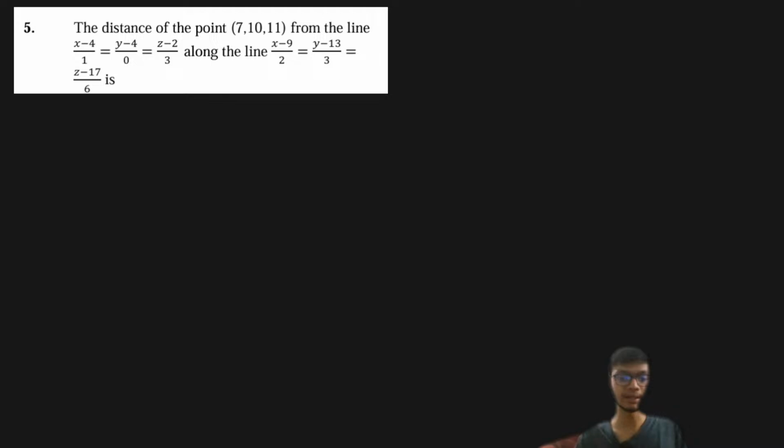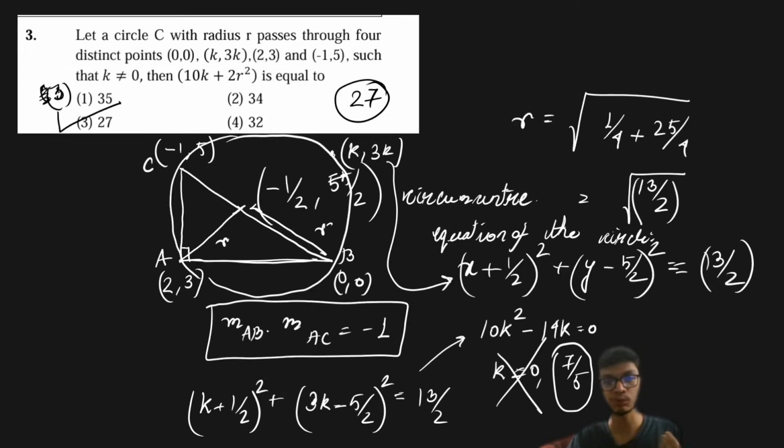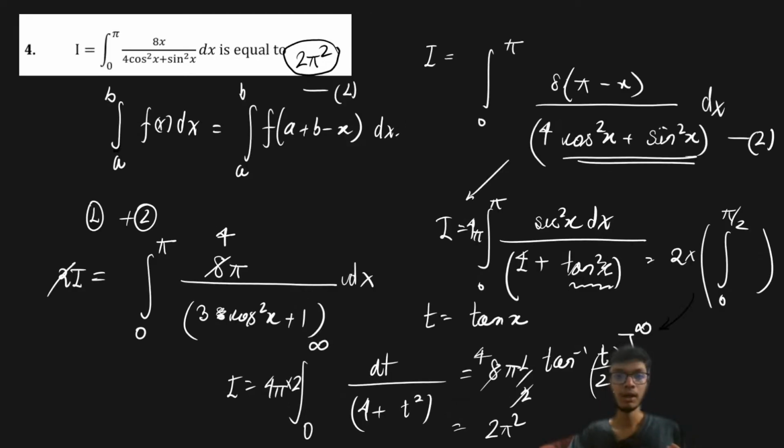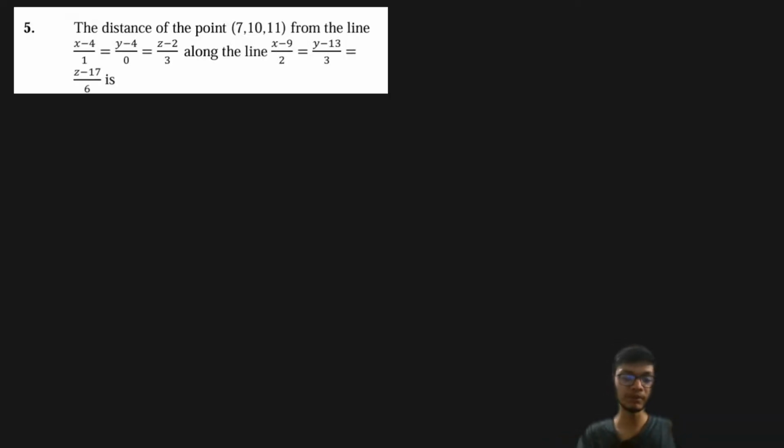The next problem over here is another problem from the chapter of 3D geometry. Now so far you have seen the questions are mostly from the class 12 portion, right? Except the question which is basically coordinate geometry, which students study in class 11th. The rest of the questions are class 12. So that gives you the sense that the class 12 topics are really important. Now this question is a very straightforward problem.